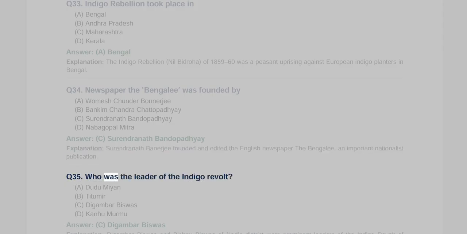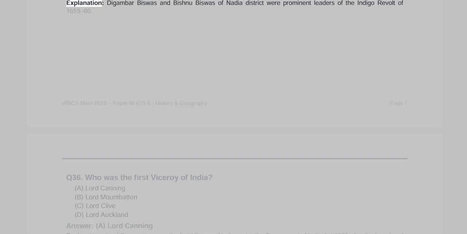Q35. Who was the leader of the Indigo revolt? A. Dudu Miya, B. Titumir, C. Digambar Biswas, D. Kanhu Murmu. Answer C. Digambar Biswas. Explanation. Digambar Biswas and Bishnu Biswas of Nadia district were prominent leaders of the Indigo revolt of 1859 to 60. Page 7, WBCS Main 2023, Paper 3, GSI, Vertical Bar, History and Geography.